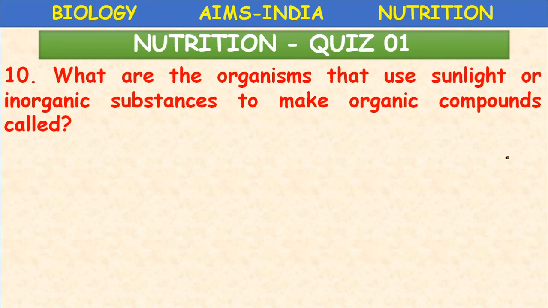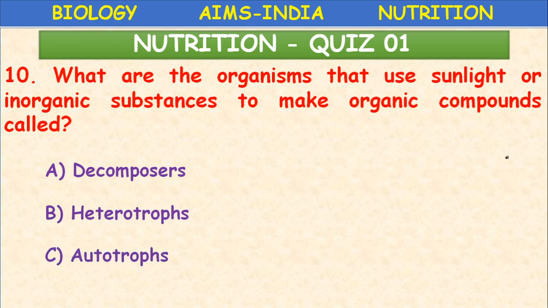Last question. What are the organisms that use sunlight or inorganic substances to make organic compounds called? Decomposers, heterotrophs, autotrophs, parasites. What are they? From inorganic, organic substances are produced. Autotrophs. Okay, we are going to discuss more about photosynthesis in the further classes. So please read the textbook if it is available. If not, you can watch the video repeatedly offline also. Okay.